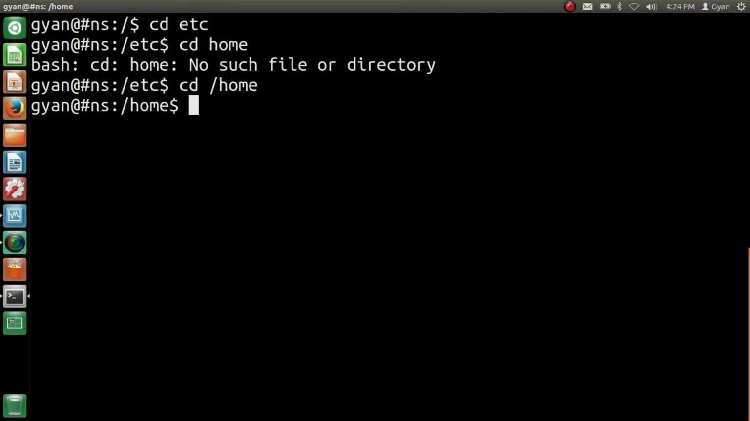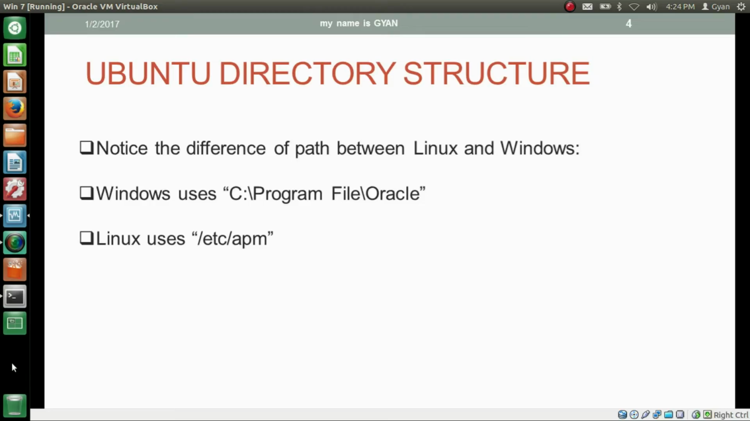That's how we can navigate in the directory structure of Linux. Notice the difference of path separators between Linux and Windows. Windows uses backslash as path separator, like C drive, program files, oracle, whereas Linux uses slash as a path separator. Linux uses /etc/apm, where the first slash represents the root directory. So this is the difference between path separators of Linux and Windows.